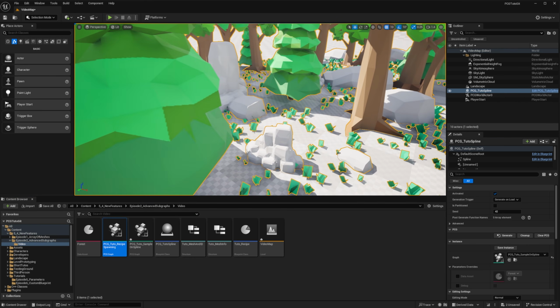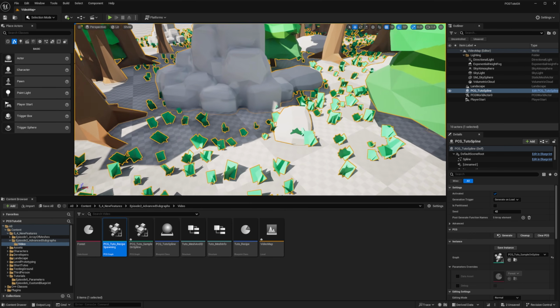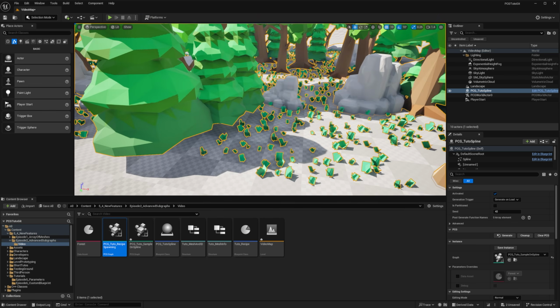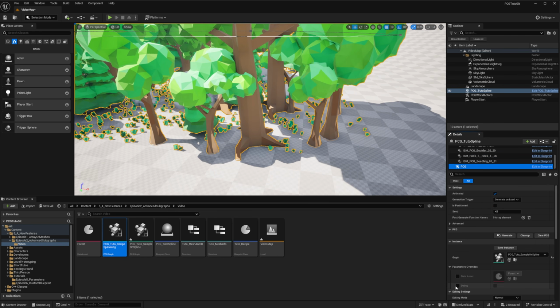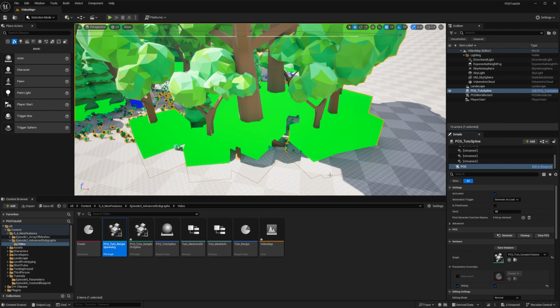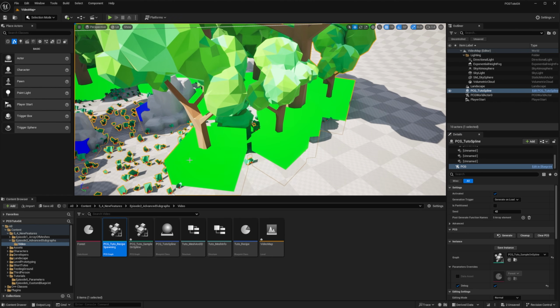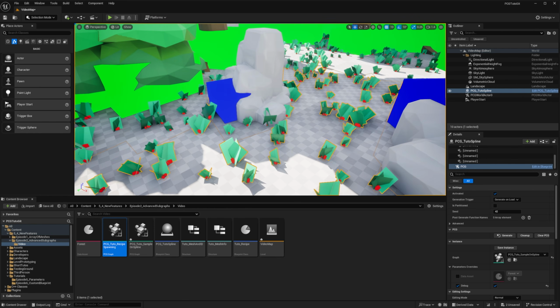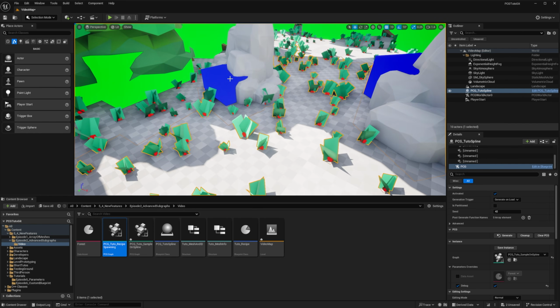And that's better like this. So we still have overlaps. That's probably because the rocks' extents are not big enough. Let's debug to see exactly what's going on. So the trees are perhaps a bit too big. It seems okay for the grass, but it's not enough for the rocks. We're just going to change them.